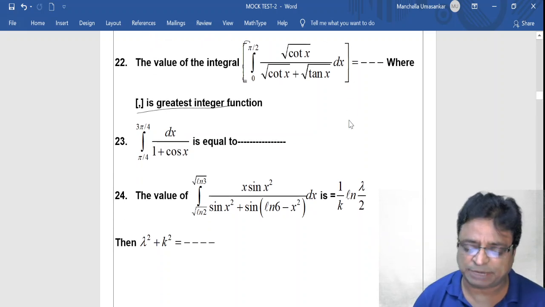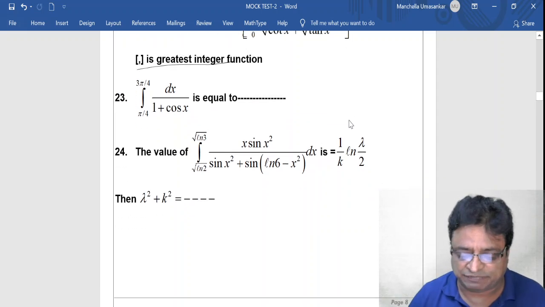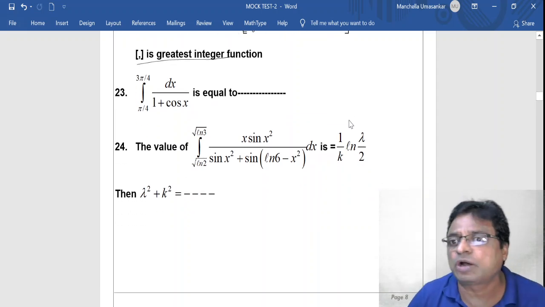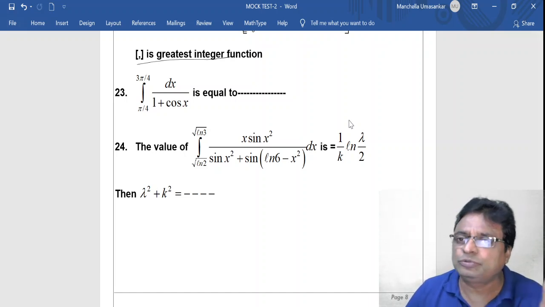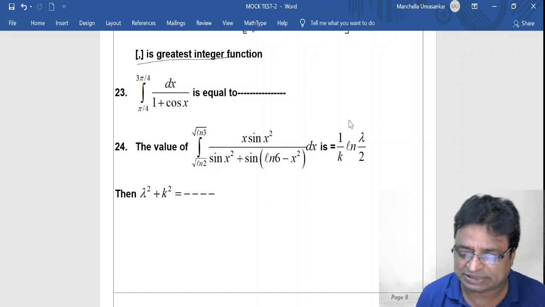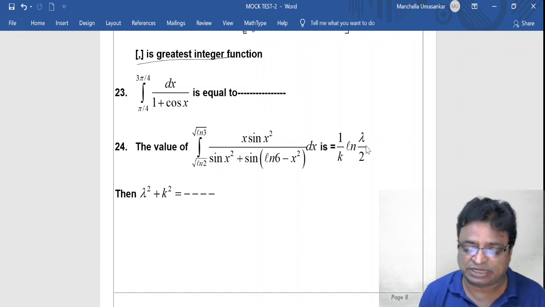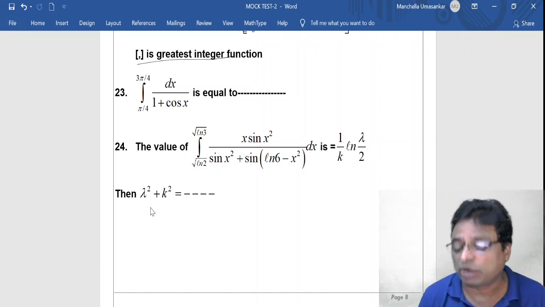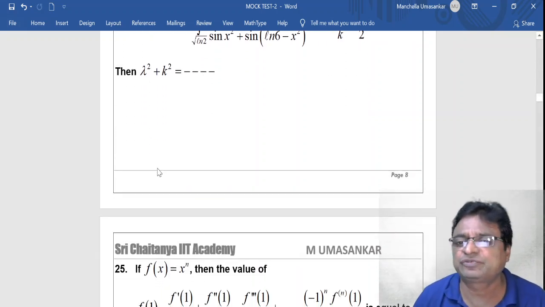Integration from pi by 4 to 3 pi by 4 of dx by 1 plus cos x is equal to dash. 24. The value of integration from root log 2 to root log 3 of x sin x square by sin x square plus sin of log 6 minus x square dx is half 1 by k log lambda by 2, then lambda square plus k square is equal to, that is 24.